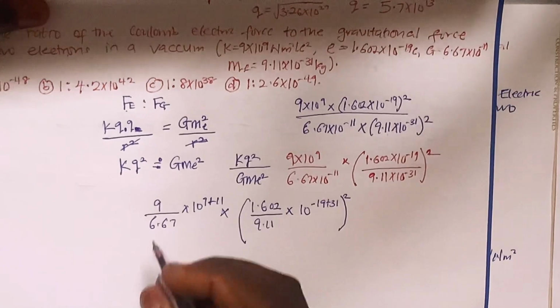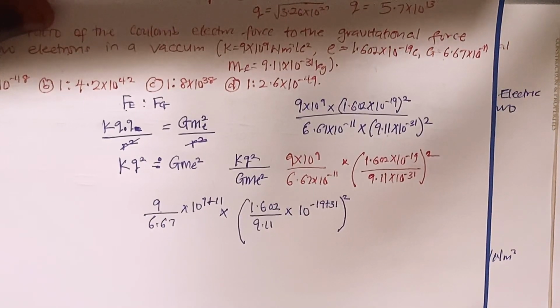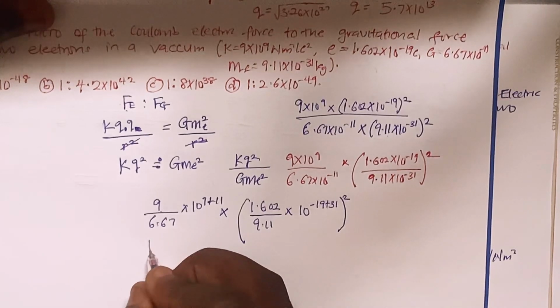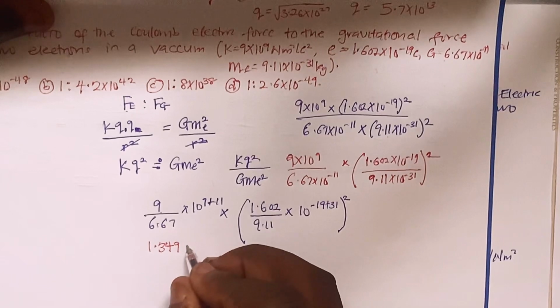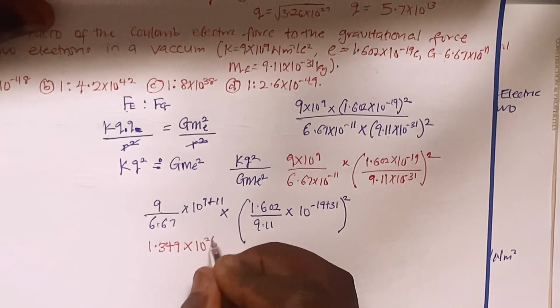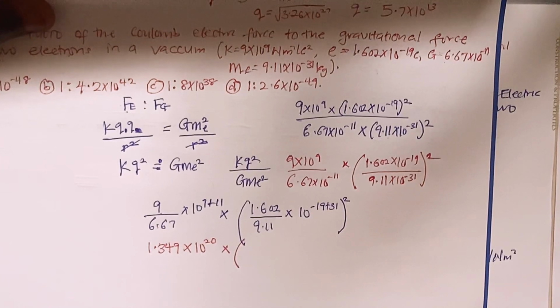Let's go ahead again. 9 over 6.67, I should be able to use my computer calculator for that. 9 divided by 6.67, so what am I having here? I'm having 1.349. Let me just say 1.35, multiplied by 10 raised to 20. Multiply by, open another bracket, 1.602 all divided by 9.11.